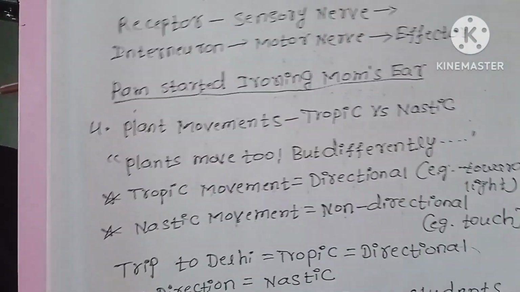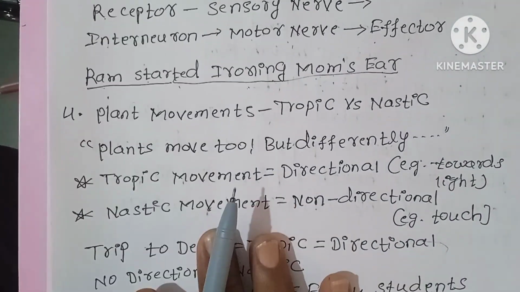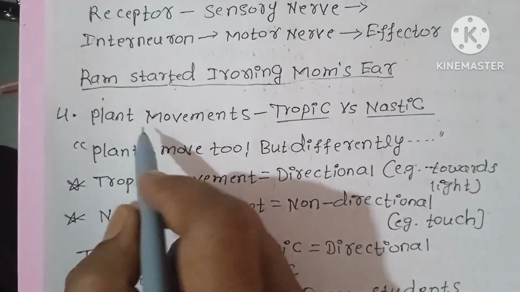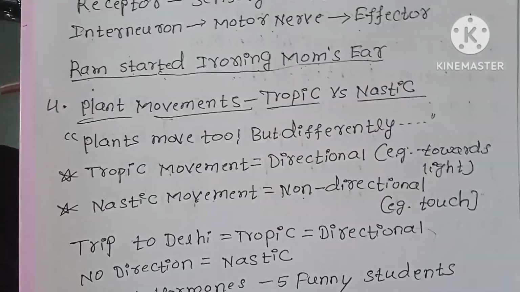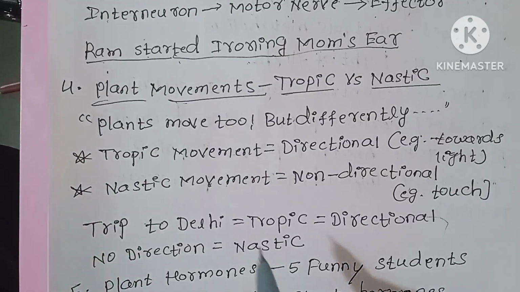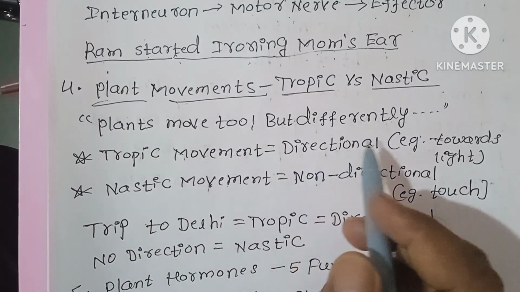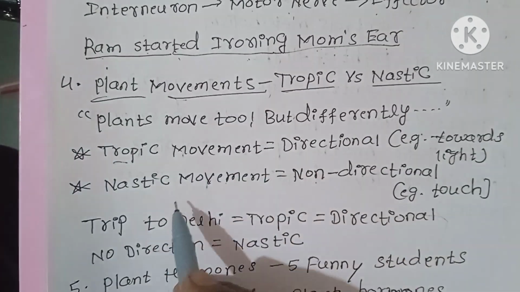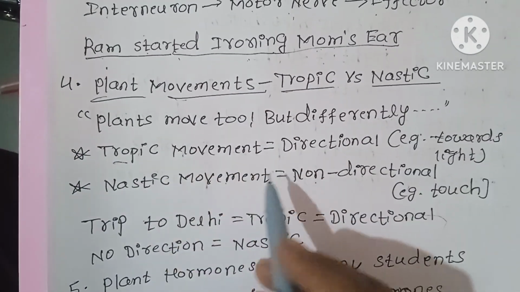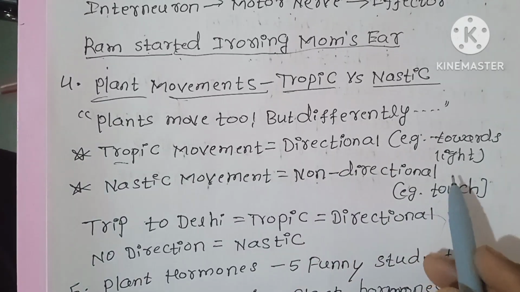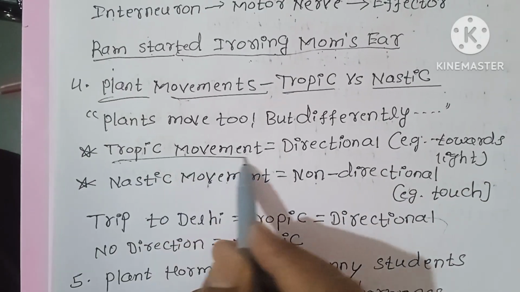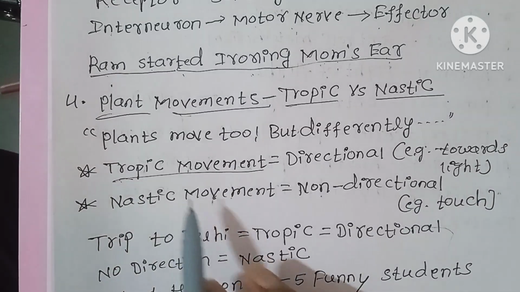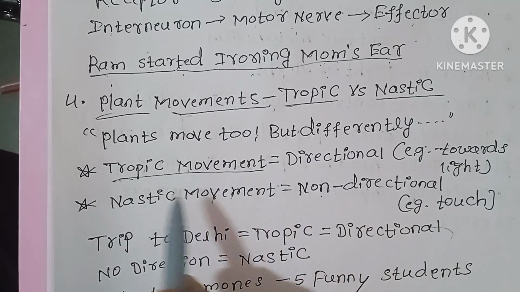Next, plant movements topic, tropic versus nastic. Plants move too, but differently. The first one is tropic movement, the second is nastic movement. Tropic movement is directional, for example bending towards the light. This is a tropic movement.